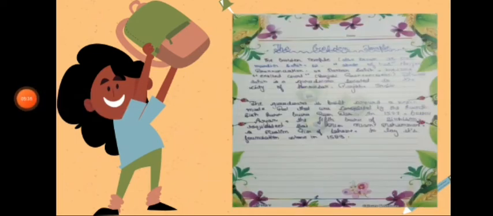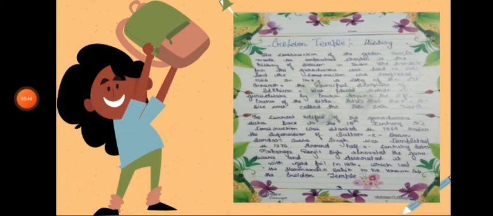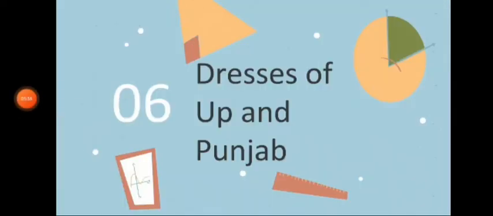If we talk about Golden Temple, Golden Temple is situated in Amritsar in Punjab. It is the holy place for Sikhs. If we talk about the history of Golden Temple, here is every detail of the history of Golden Temple from its construction to everything. The next topic is dresses of UP and Punjab.